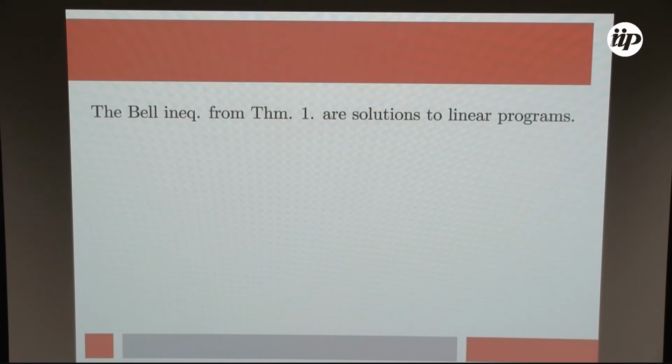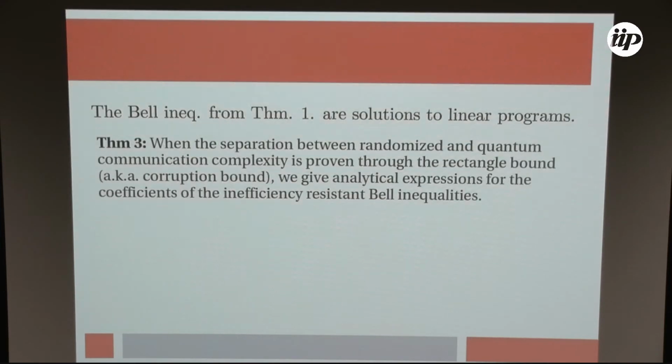Okay, but remember that I told you that at least in Buhrman's construction, we knew explicitly the coefficients of the Bell inequalities, and what's more, there is meaning in these coefficients. Well, in our construction, this is just a solution to a linear program.